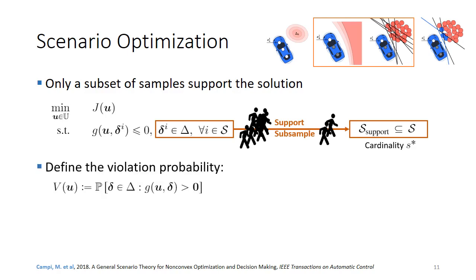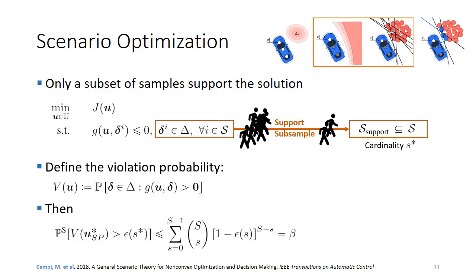Now, if we define the violation probability as the probability of drawing a realization where the constraint is violated, then this is more or less the risk that we experience of our constraint. And it turns out that the probability that this violation probability is bigger than the risk that we specify is upper bounded by some beta. Now, the main factors in this equation are the support that we found, the sample size that we use to draw the samples, and also the level of risk that we would like to achieve. And so this equation gives a full relation between the actual optimization that we solved and the initial sample size and risk that we need.